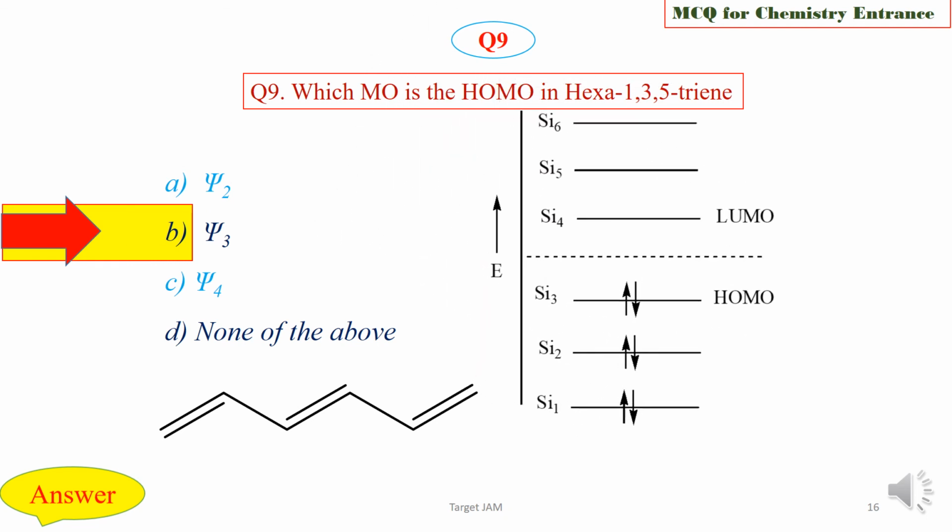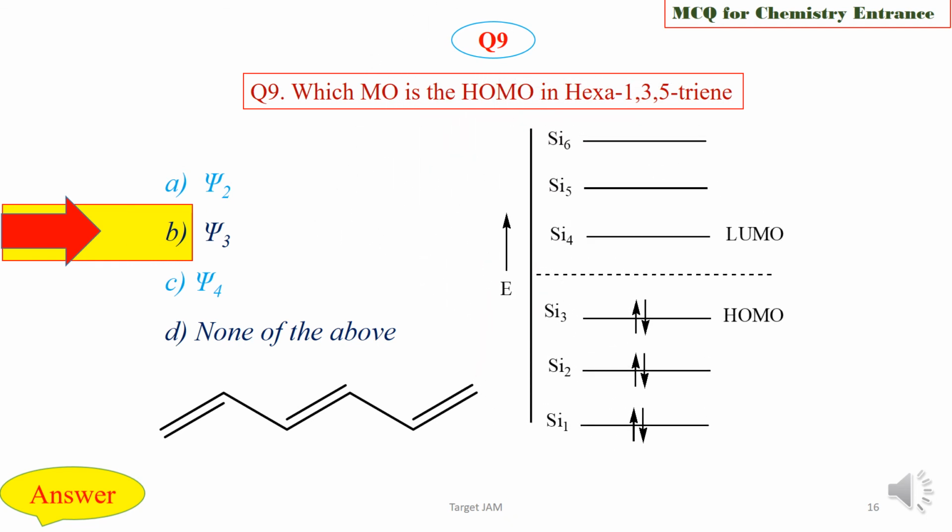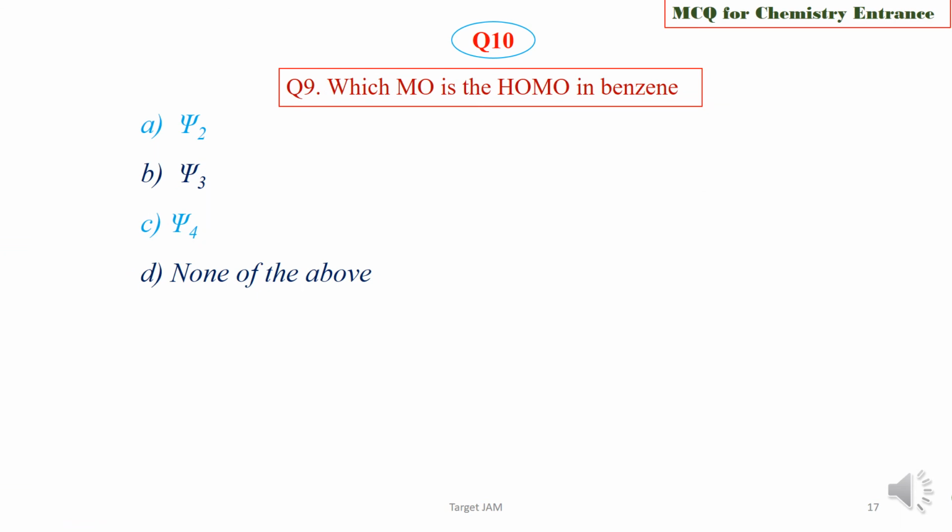See, in case of hexa-1,3,5-triene, there are 6 pi electrons. They are occupied by Psi1, Psi2 and Psi3, and Psi3 is the HOMO. Question 10. Which MO is the highest occupied molecular orbital in benzene? Psi2 or Psi3 or Psi4 or none of the above?